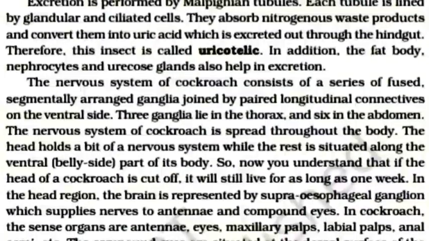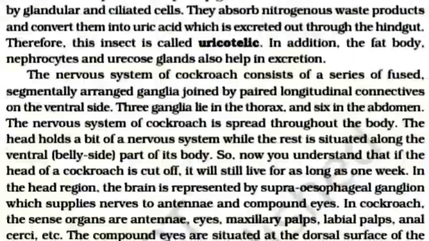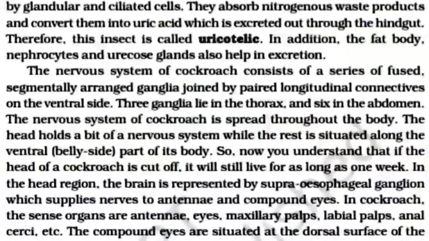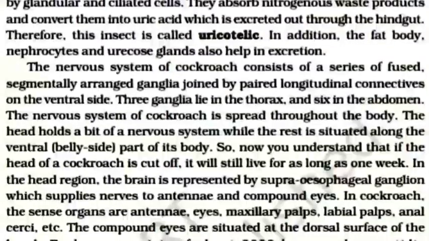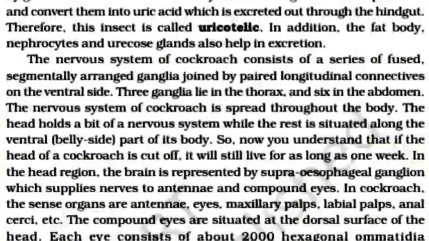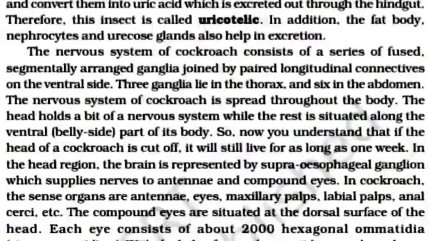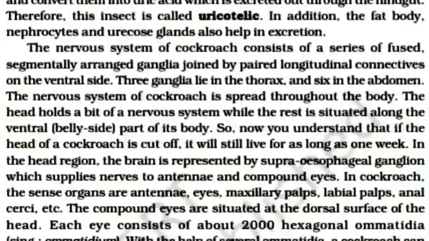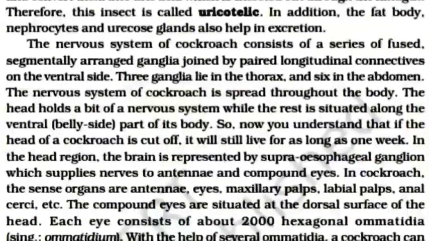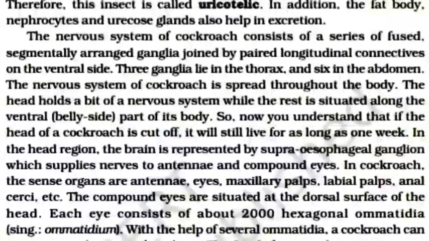The nervous system of cockroach consists of a series of segmentally arranged ganglia joined by paired longitudinal connectives on the ventral side. Three ganglia lie in the thorax and six in the abdomen. The nervous system of the cockroach is spread throughout the body.